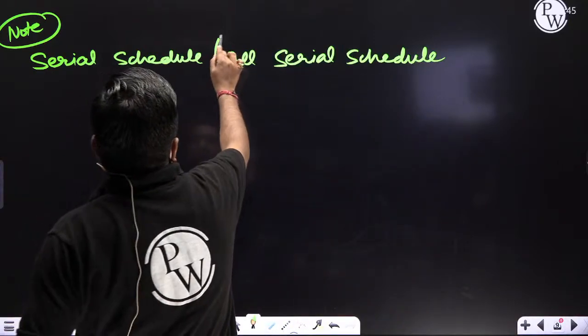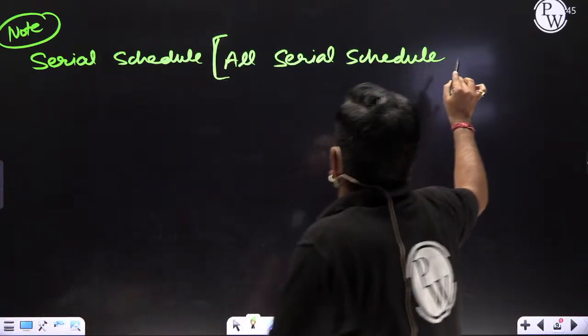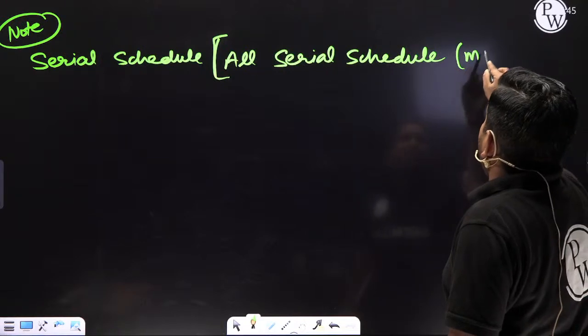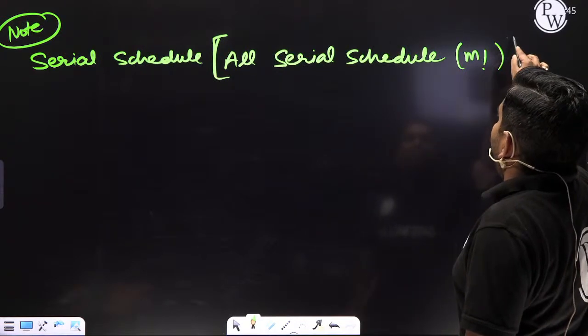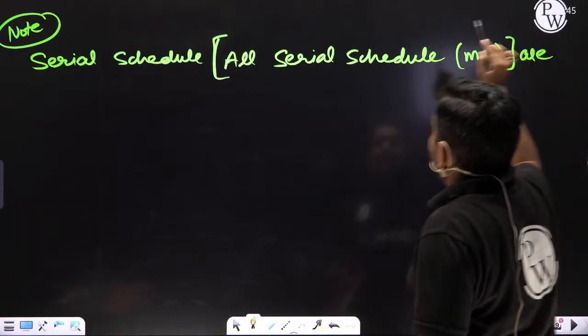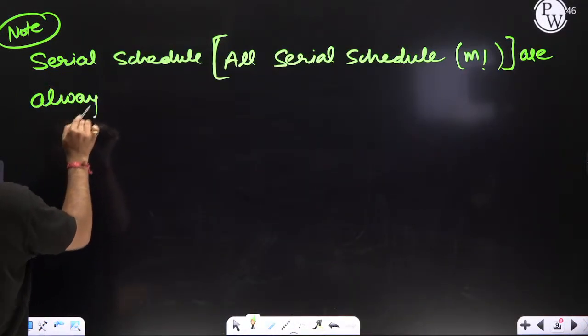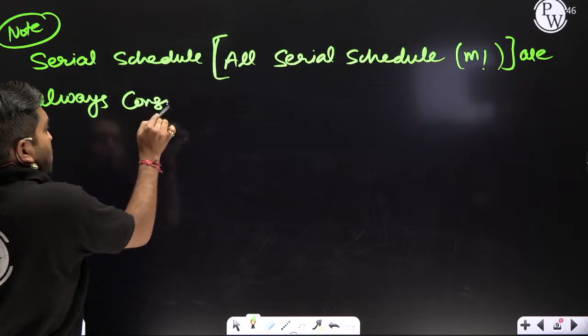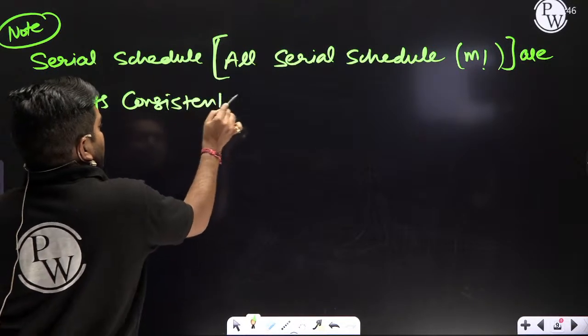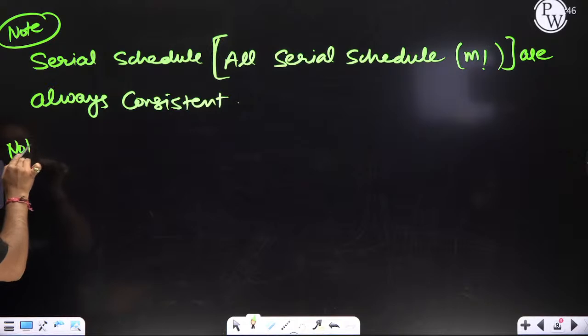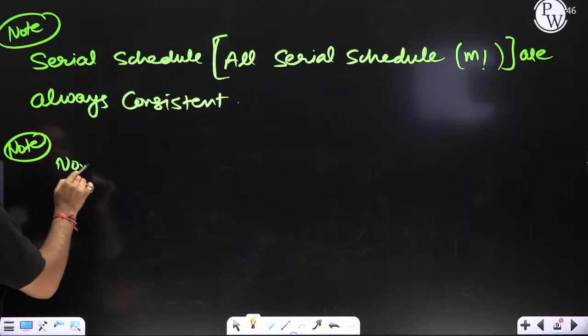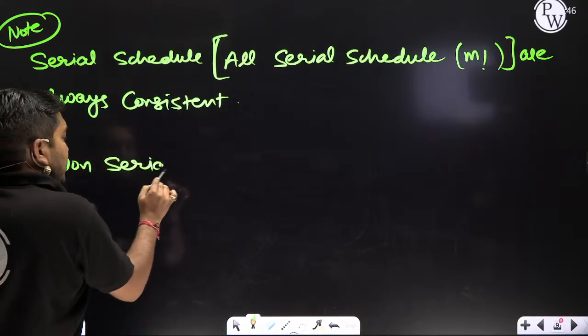Serial schedule, how many? All serial schedules. What is the meaning of all serial? Factorial n schedules are always consistent. Second, non-serial schedule.